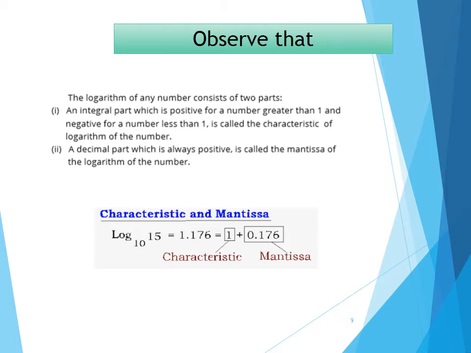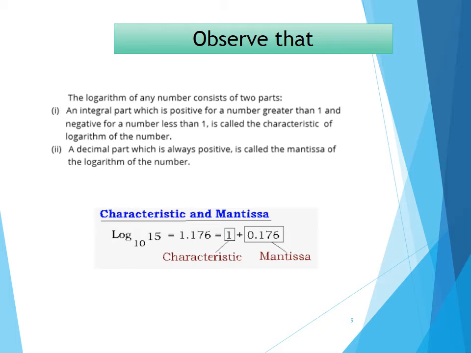But when we are talking about the numbers which are less than 1, now I said we will always be taking the logarithm of numbers which are positive. So even if it is less than 1, it will be greater than 0. What are the numbers which are lying between 0 and 1? All the numbers starting from 0 point something, 0.1, 0.2, 0.000756, and all such numbers would be greater than 0 but less than 1. For all these numbers, the characteristic will be negative. We will discuss this negative thing later.